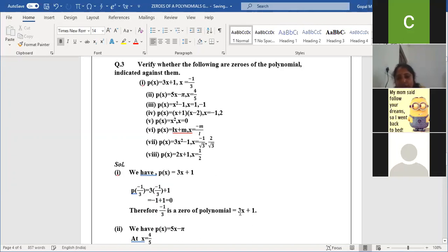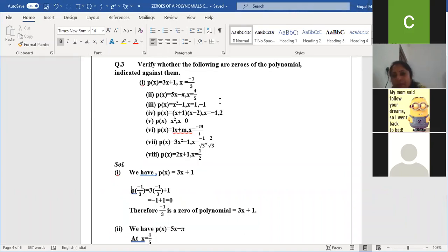Ma'am, I did not understand, ma'am. Here, nothing. Just observe the question. We have to verify whether the following are zeros of the polynomial indicated against them. Here they gave the polynomial 3x plus 1 and an x value. Am I clear, Rachana? You need to apply this x value in the polynomial. If you are getting 0, this x value they gave is a zero of the polynomial 3x plus 1. If you are not getting 0, it is not a zero of the polynomial. That is the meaning. Am I clear, Rachana?